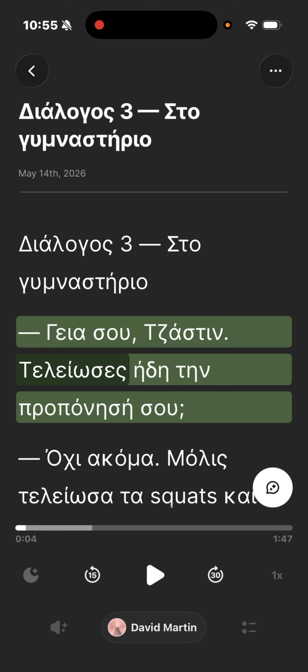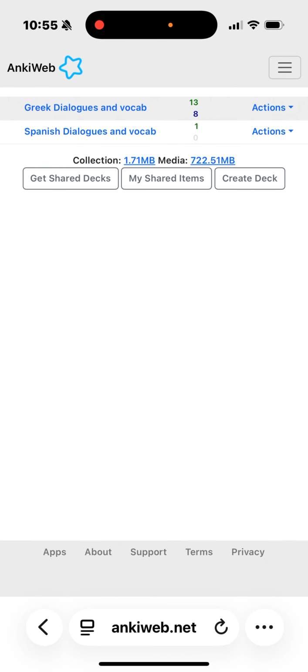And once I've shadowed it, I go to Anki and check off and say I've completed it. So I'm using Anki to review vocabulary that I've learned from these texts, and I'm also using Anki to review the shadowing and speaking by going over and shadowing with the text in 11 Reader. So I'm using several different apps all together to do language learning.